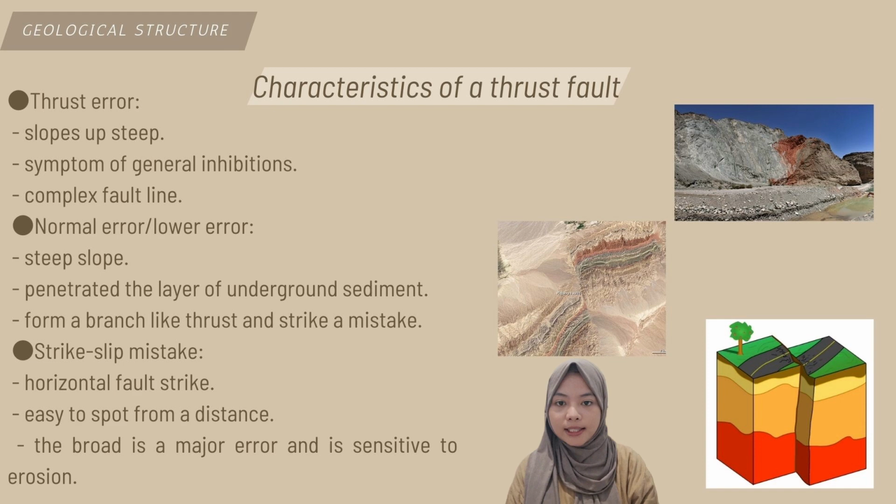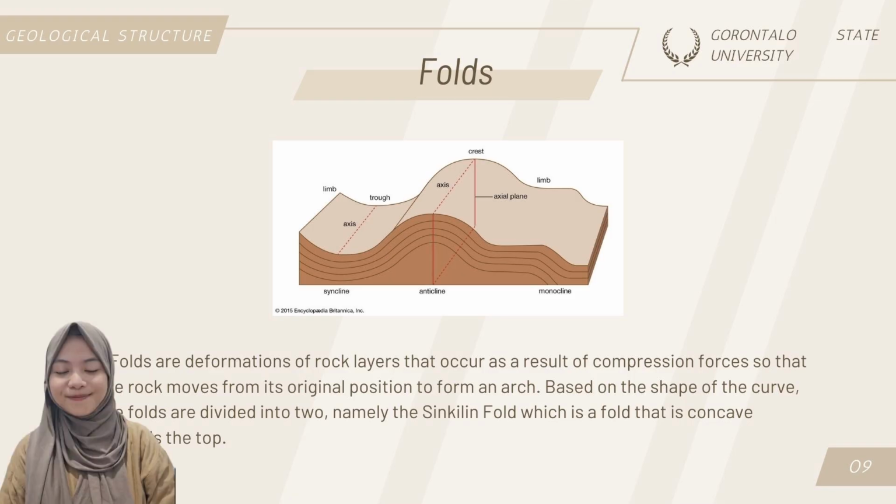Complex fault line, normal fault or lower fault, steep slope, penetrating the layers of underground sediment, forming a branch like thrust and strike-slip fault. Strike-slip fault, horizontal fault strike, easy to spot from a distance, is a major fault and is sensitive to erosion.